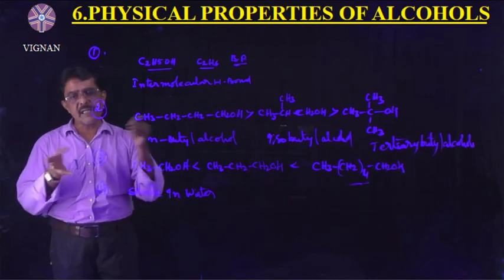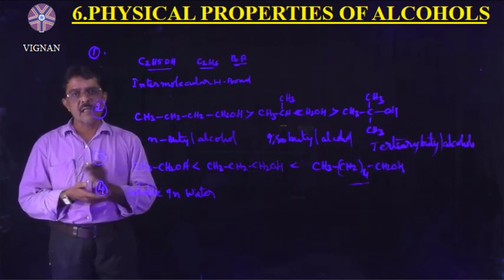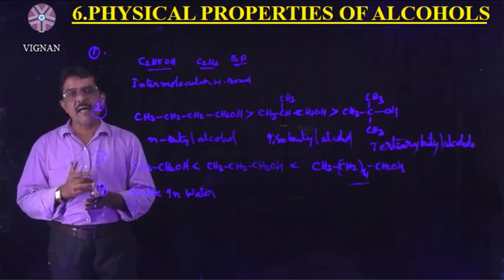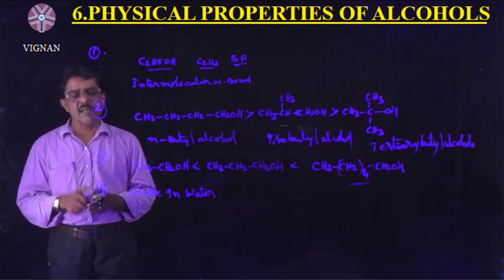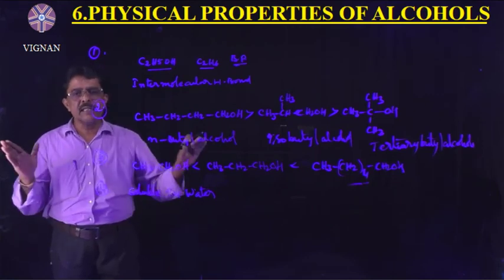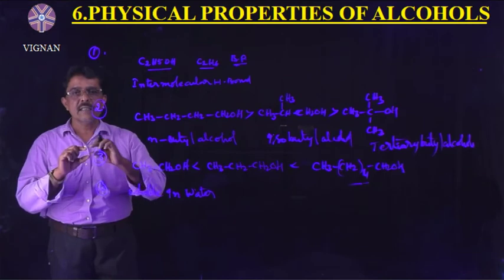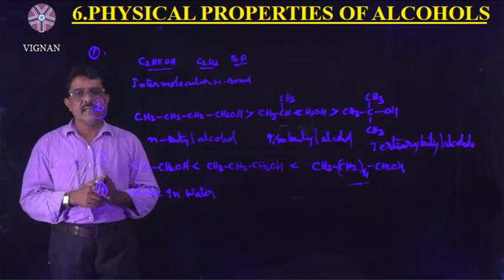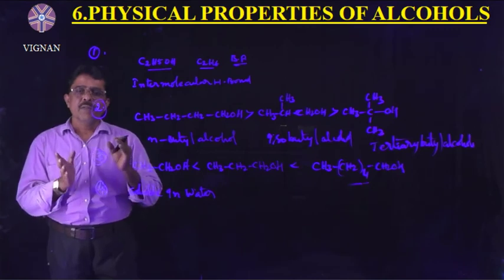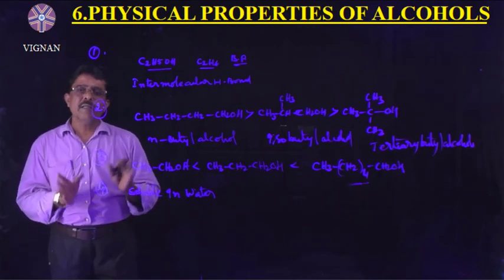So they are completely miscible in water. Why? Because they form hydrogen bonds, intermolecular hydrogen bonds. This solubility decreases with increase in chain length. That means as the alkyl part increases, the solubility decreases.